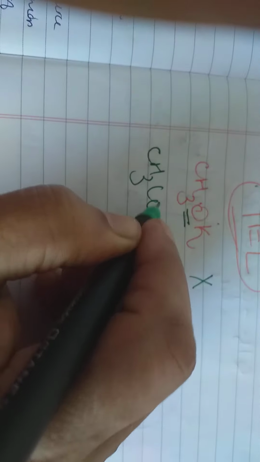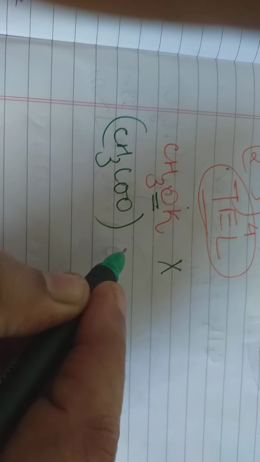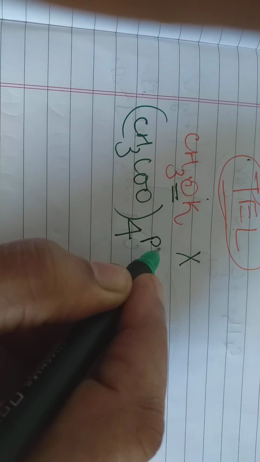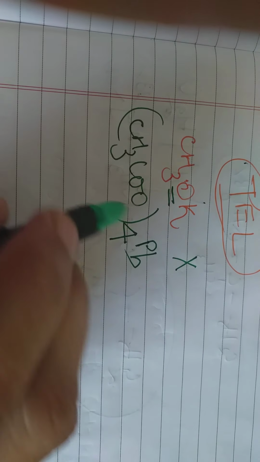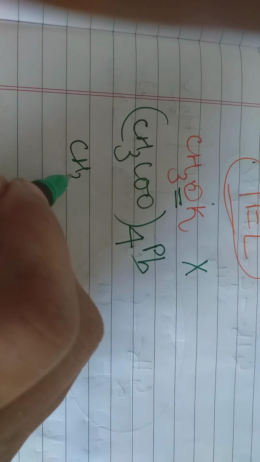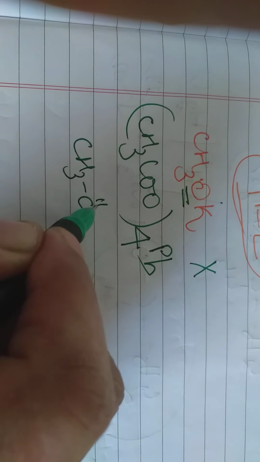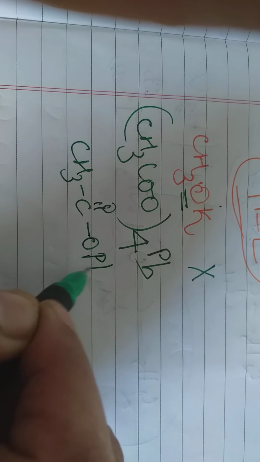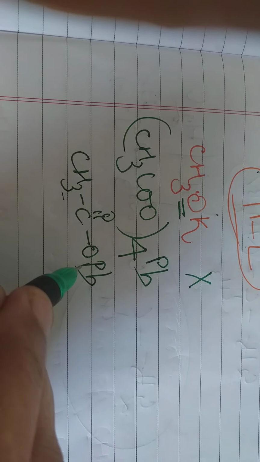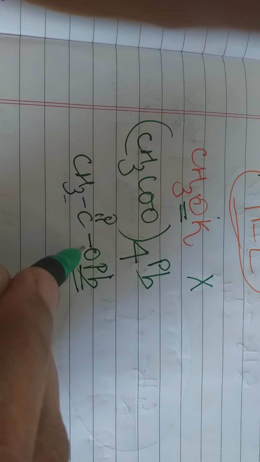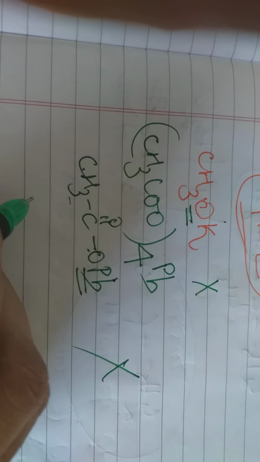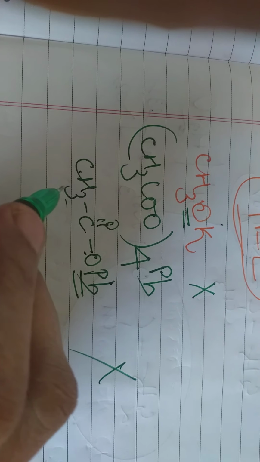Then (CH3COO)4Pb, lead tetraacetate. The linkage will be like this, CH3COOPb, four times. So this is also not an organometallic compound because lead is not linked directly to carbon; it is linked through oxygen. So this is not an example of an OMC. This is what you have to check.